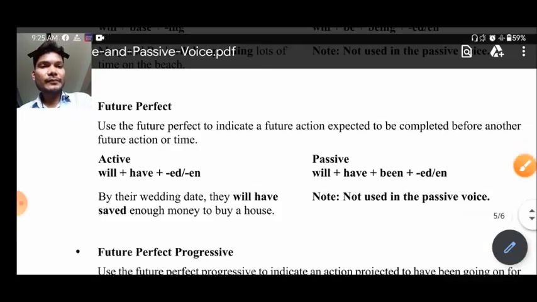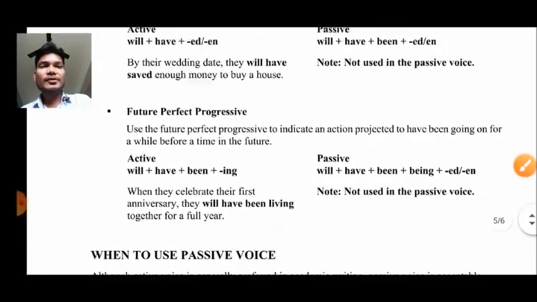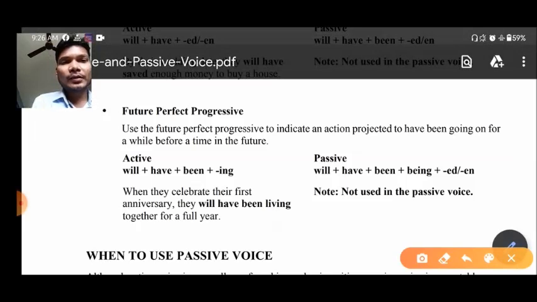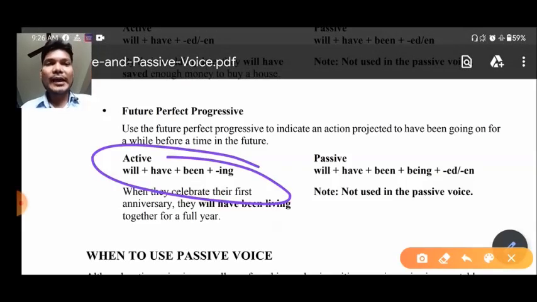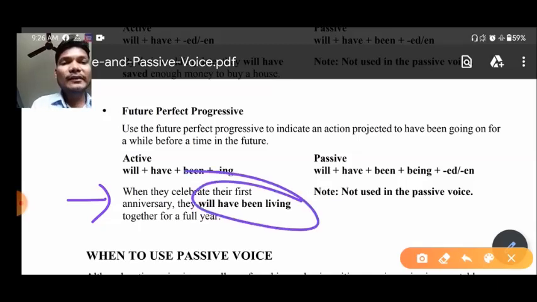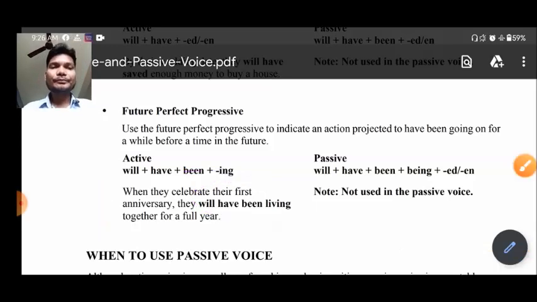Our last tense is future perfect continuous tense. We haven't discussed it, but let us see what the structure for this tense is. I am only going to discuss the structure. So you can see here will plus have plus been plus ing is there, and if I take any example, you can make it like this: when they celebrate their first anniversary they will have been living together for a full year. So this is how you can make a sentence for this tense.